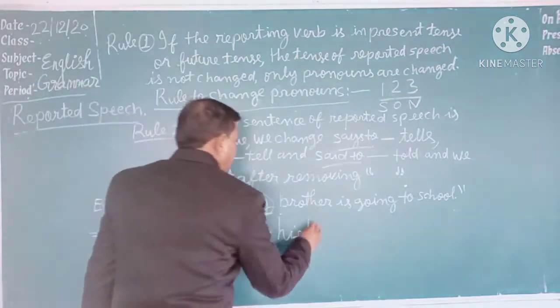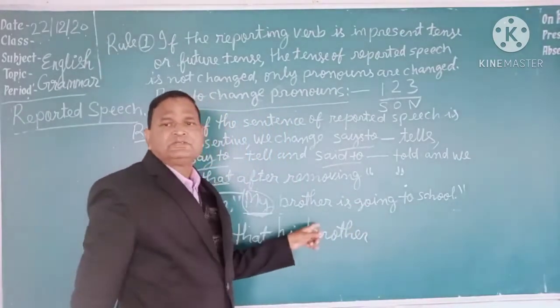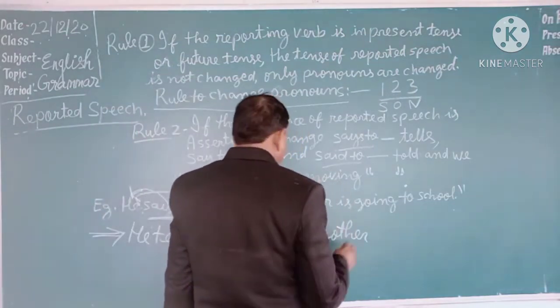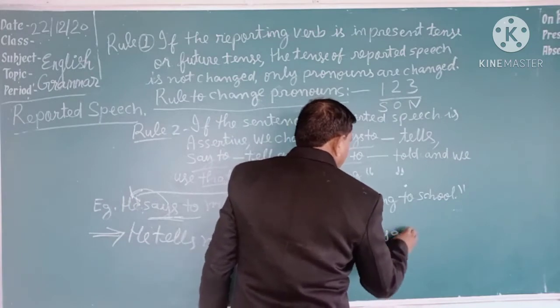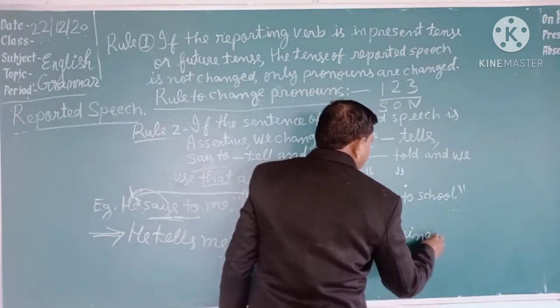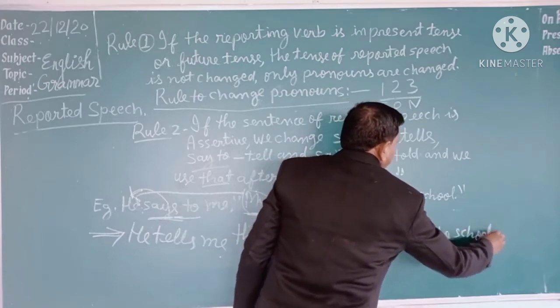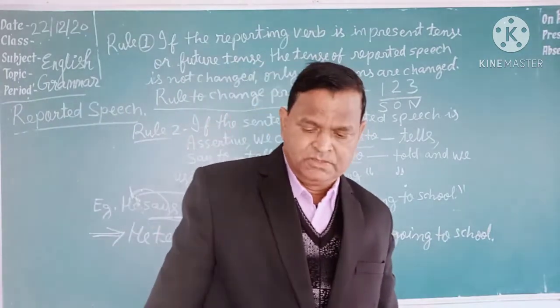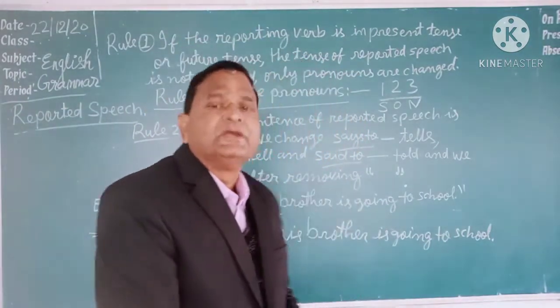The tense will not be changed, because the reporting verb is in the present tense. He tells me that his brother is going to school. This tense will not be changed here. He is going to school. This is the rule. Let's take one example of future tense. If the reporting verb is in the future tense, then let's see another example.